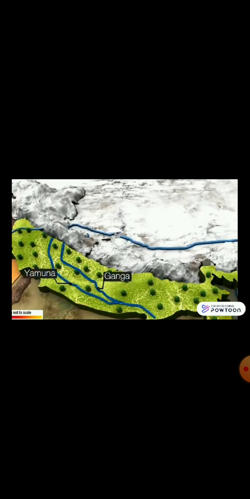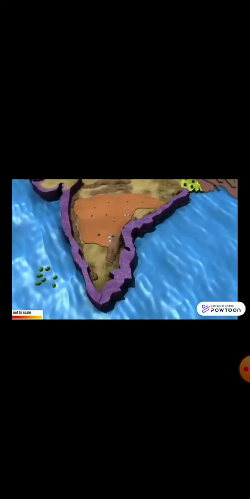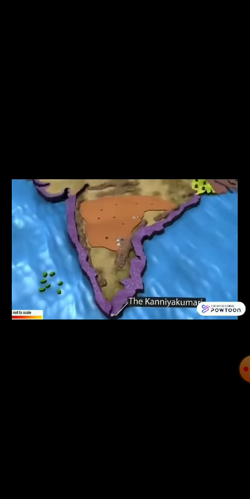Rivers such as Ganga, Yamuna flow through these plains and make the land green and fertile. Many crops are thus grown in these plains. Narrow strips of land along the eastern and western coast of India are known as Eastern Coastal Plains and Western Coastal Plains. These plains meet at Kanyakumari. Rivers namely Narmada, Tapi, Mahanadi, Godavari, Krishna and Kaveri flow through them.